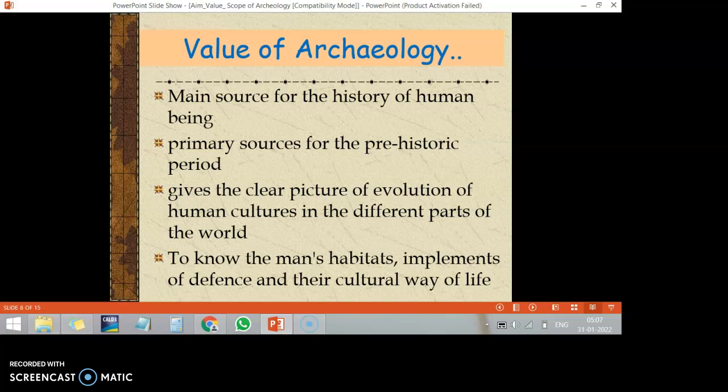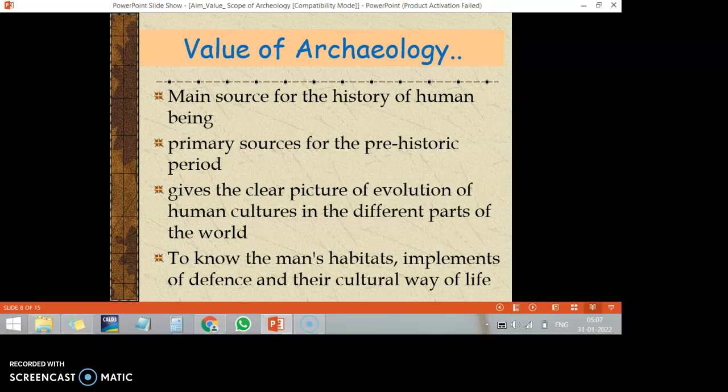Without archaeological evidence, we can't construct a reliable history of India, or write a real history. So for writing a real history, we need archaeological evidence. It provides primary sources for the prehistoric period. These archaeological remains give a clear picture of the evolution of human culture in different parts of the world.